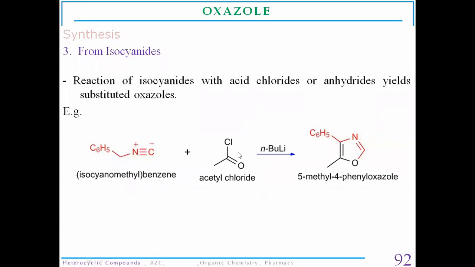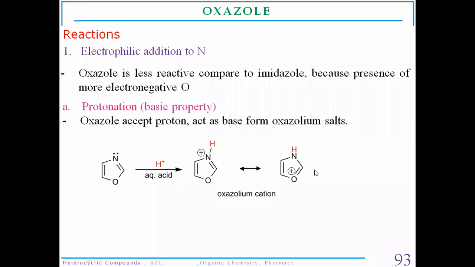that is acetyl chloride, or we can use an anhydride, acetic anhydride, in the presence of a metal catalyst. So there will be a formation of a substituted oxazole, that is 5-methyl-4-phenyl oxazole. This method was developed by Schöllkopf and van Leusen for the synthesis of substituted oxazoles.